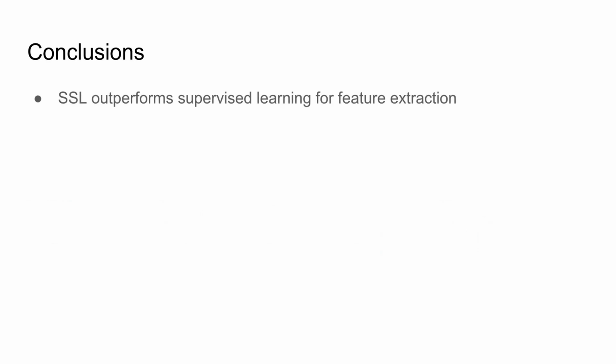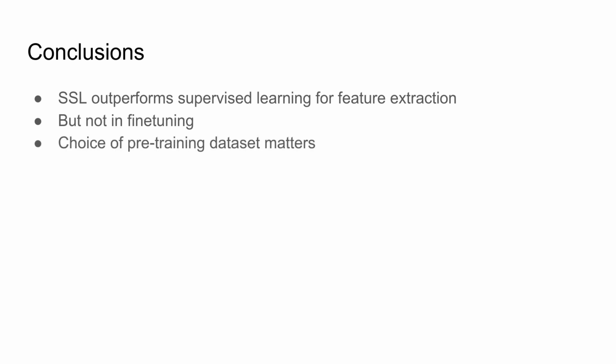To conclude, we have shown that self-supervised learning outperforms supervised learning for feature extraction on remote sensing scene classification downstream tasks, even with 6 times fewer images used for pre-training. But in the case of fine-tuning, supervised pre-training still gives better results. We have also shown that the choice of pre-training dataset matters and that you should do self-supervised pre-training on images with similar resolution to the images in a downstream task. Finally, using multispectral images for self-supervised pre-training improves the results and allows us to surpass the fine-tuning results obtained using supervised pre-training.